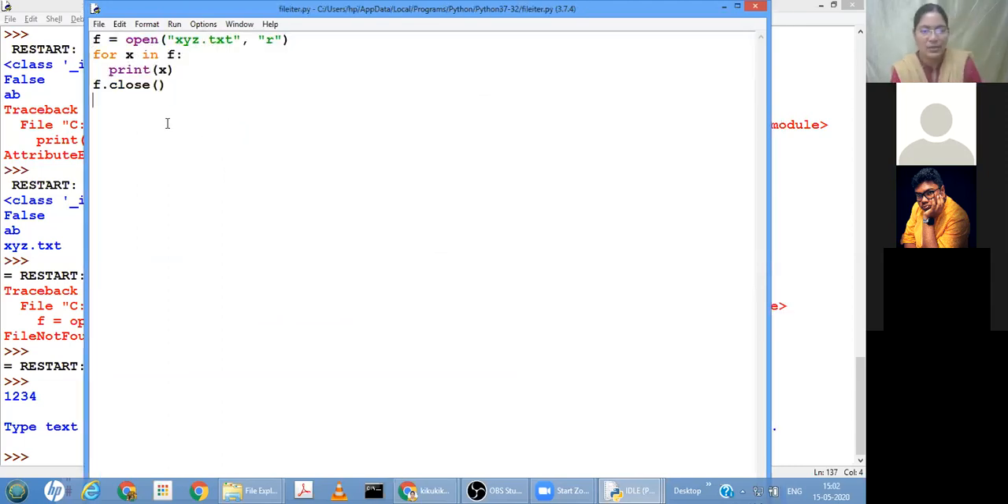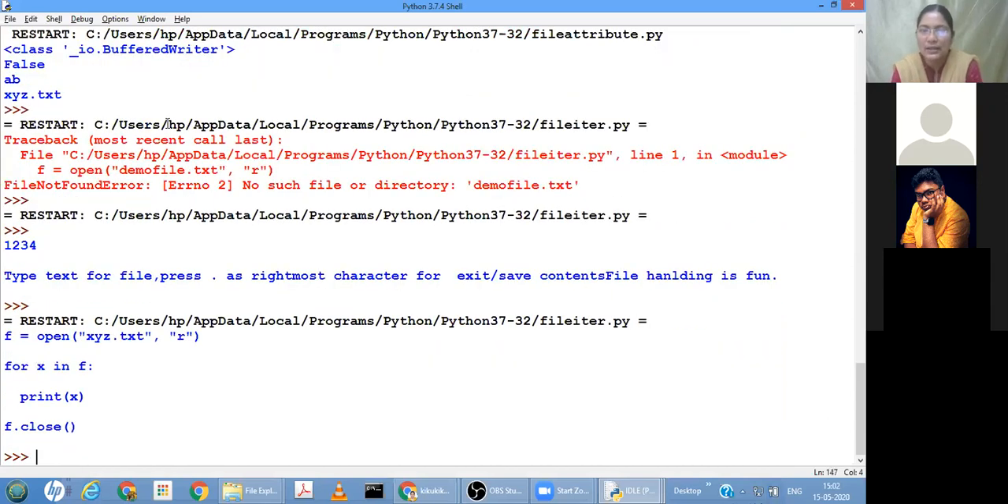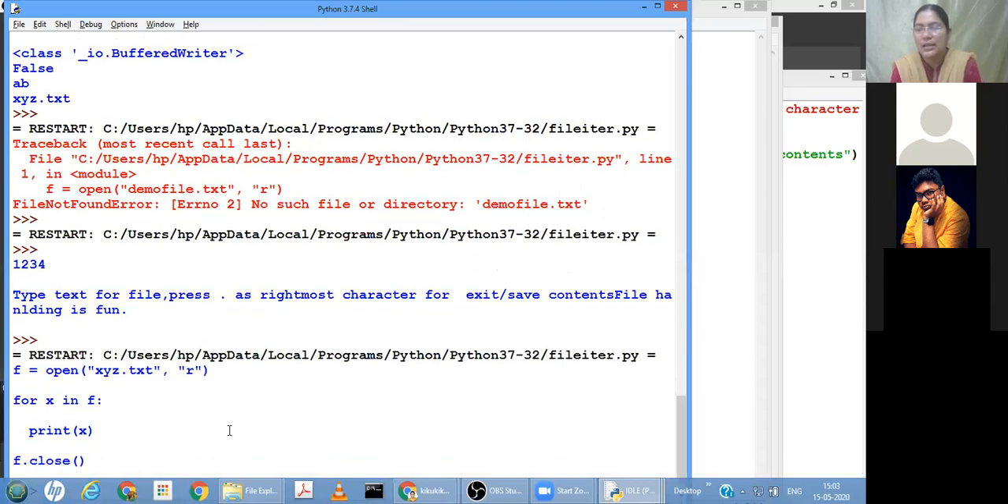Now let me execute. With the same content, you can see every line is read and automatically terminated by a new line when you are applying a loop over there. If you want to read one line at a time, you can use a for loop. Every time we may not know how many lines of text are there. If you know that only the first line is needed, then you can use readline.